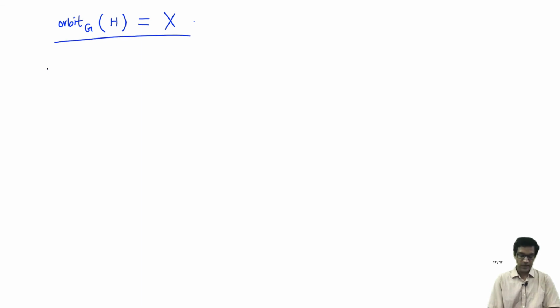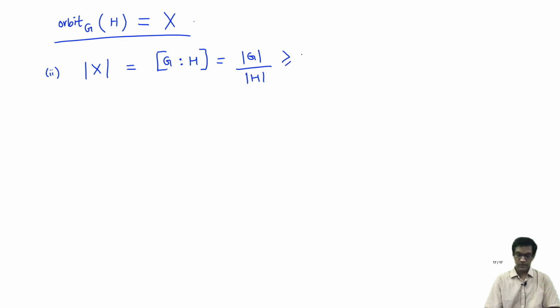The second hypothesis I need is to check that the cardinality of the set X is at least 2, but observe the cardinality of the set X is nothing but the index of H in G, if you wish. The number of cosets, and that's just cardinality of G by H when they're all finite. And I've assumed that H is a proper subgroup of G, which means that this is at least 2 since H is assumed to be proper. Okay, so the second hypothesis is also satisfied.